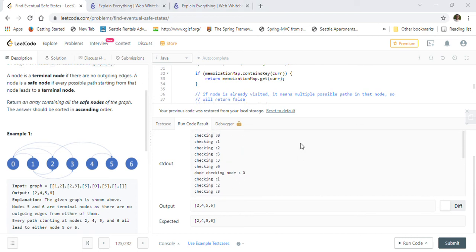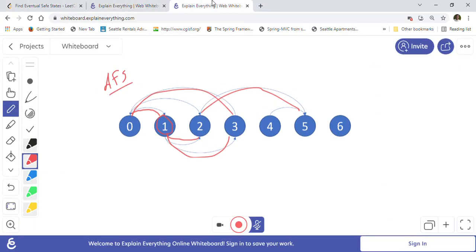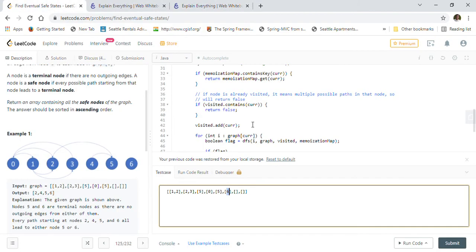So let us take one other example here. In this example, our 4 is going to 5 and 5 is going to 6 here, right? And there is 7 and 8 basically. So what I meant in this new graph is, it is almost like the earlier one, but now 5 is going to 6.